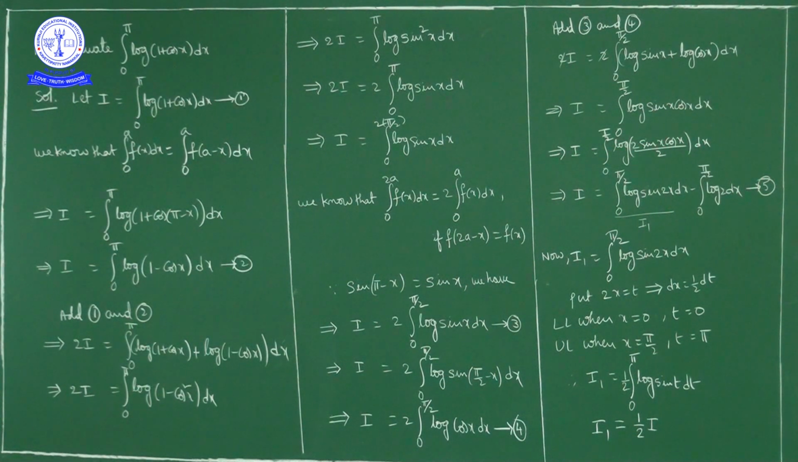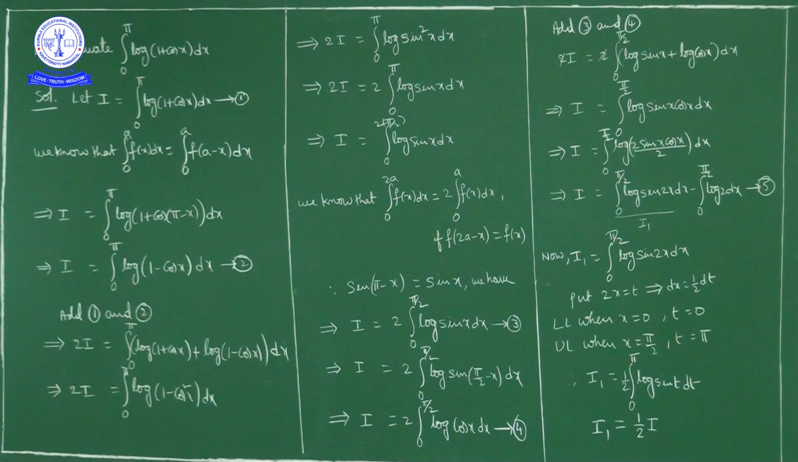Log a by b is log a minus log b. Using that property, I is equal to integral 0 to pi by 2 log of sin 2x dx minus integral 0 to pi by 2 log 2 dx. I will mark this one as 5. In 5, the right hand side first part I will consider as I1. What is I1? Integral 0 to pi by 2 log of sin 2x dx.